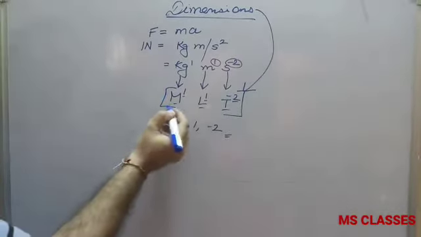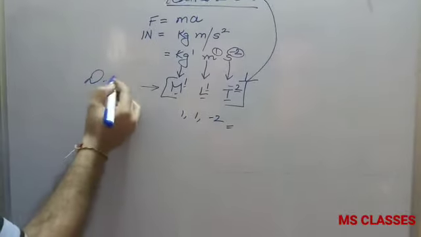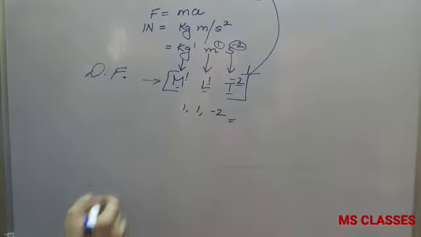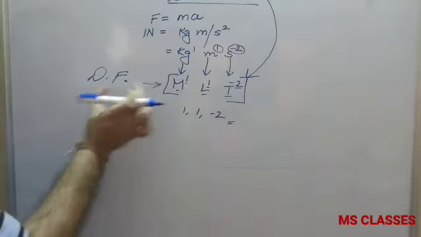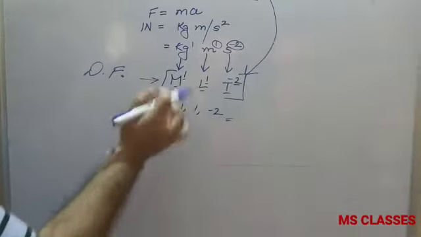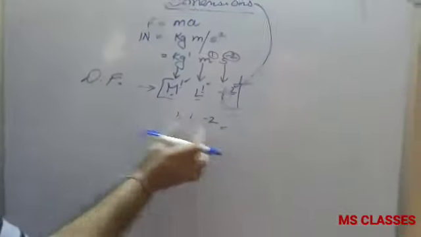And why do we put this bracket? This bracket signifies that we are talking about the dimensional formula. So if we write MLT in the square bracket, that means this is a dimensional formula. And if we just talk about the powers only, that is called dimensions.